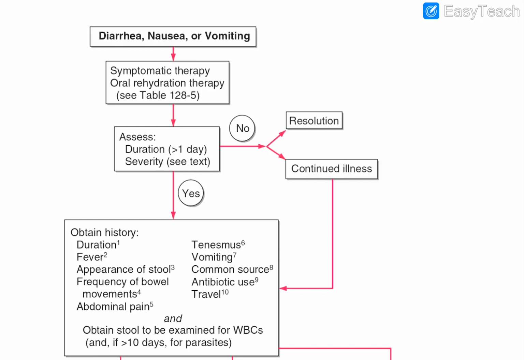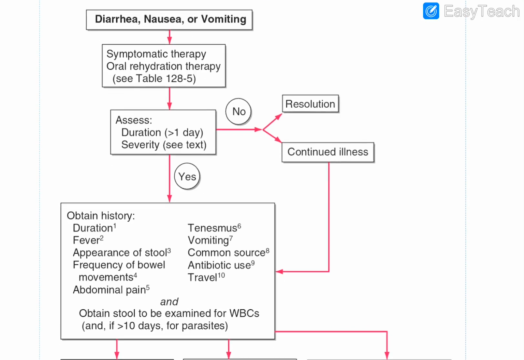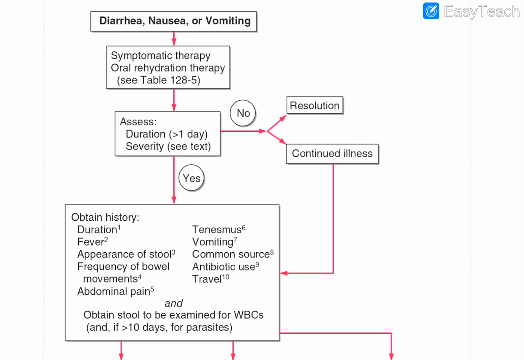Again, this is a chart from Harrison, and in this chart there are various steps, 1, 2, 3 and so on, and I will try to tell you what is what. Suppose a person approaches you with features like diarrhea, nausea and vomiting. Obviously the first thing you will look out for is the physical examination of that person.